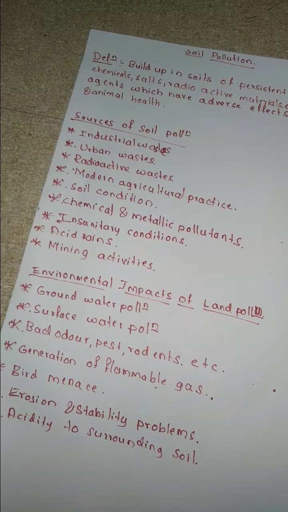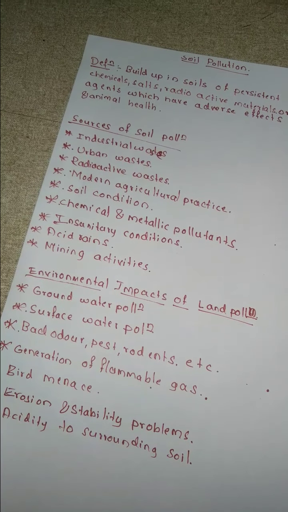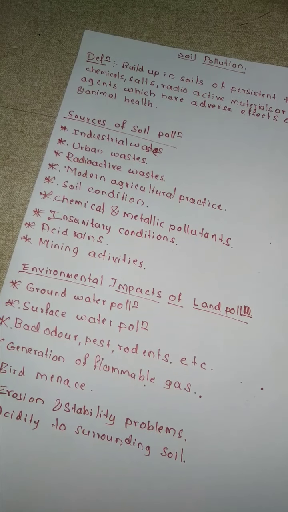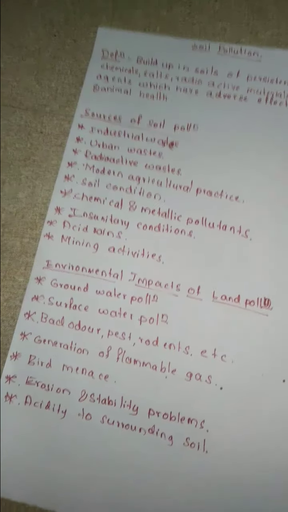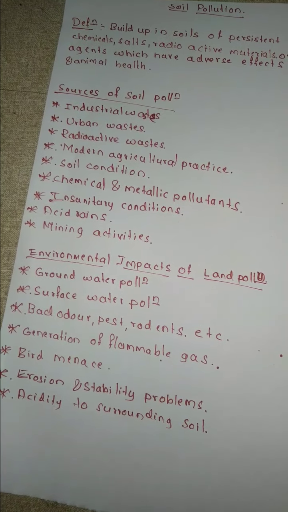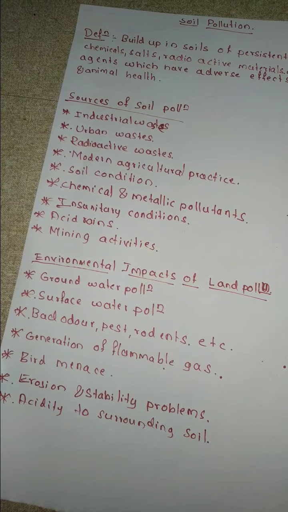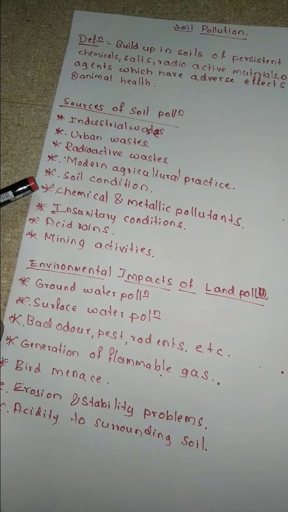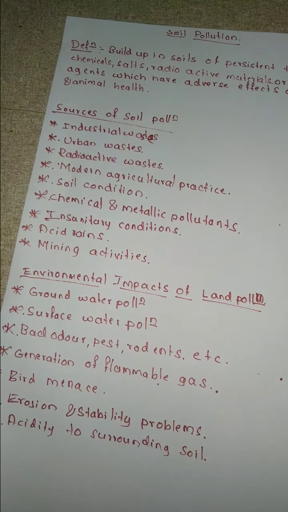So it creates a huge problem: it disturbs the texture of the soil, and the porosity and permeability of the soil are affected. These heavy metals also get stored in the groundwater, and they affect the minerals present in the soil. So this is how chemical and metallic pollutants disturb soil conditions.